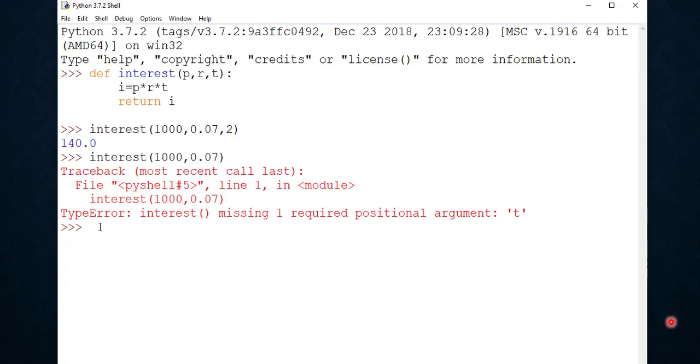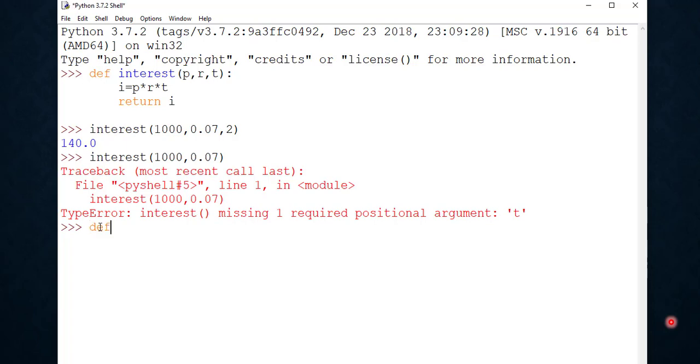Python allows us to assign some default value to a function parameter, which is useful when the value for that variable is not assigned in the function call statement. So these default values are specified in the function header of the function definition.